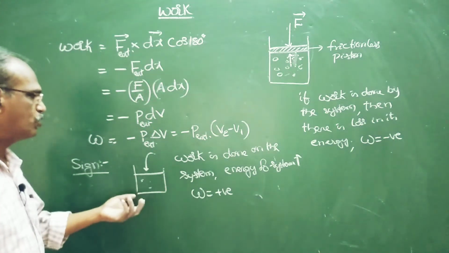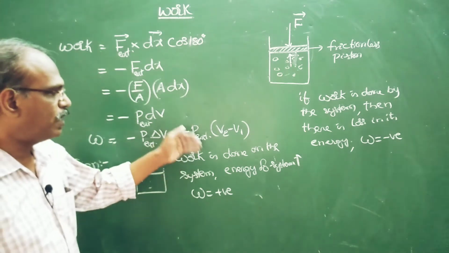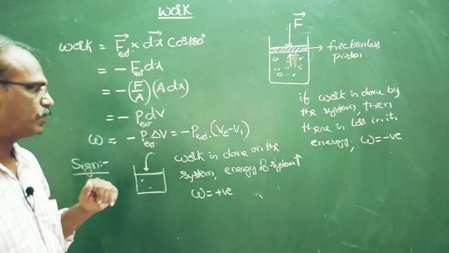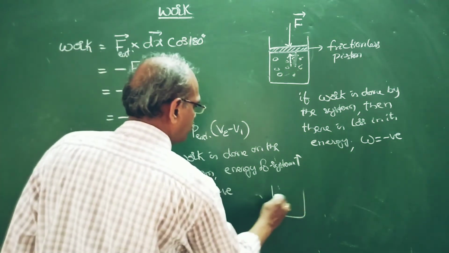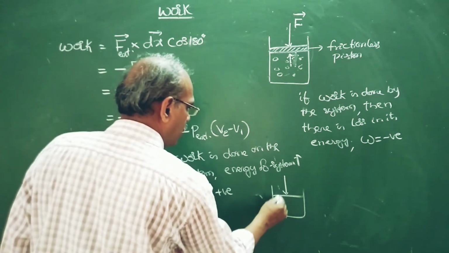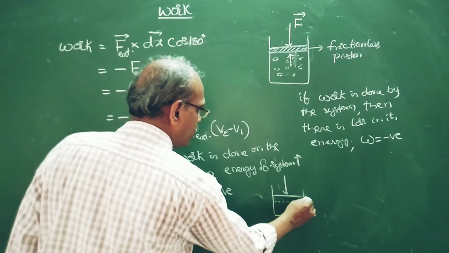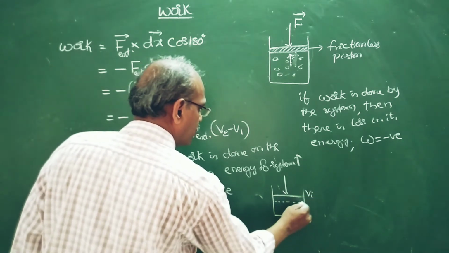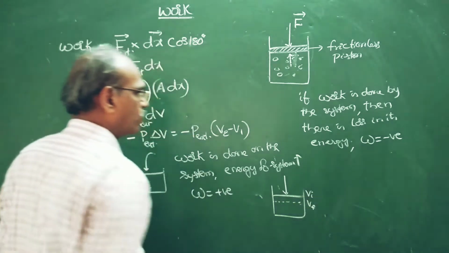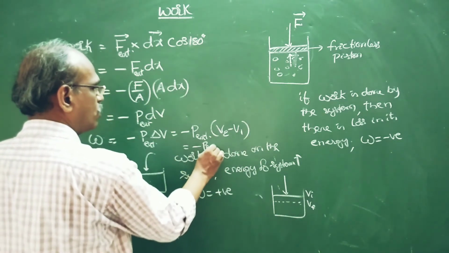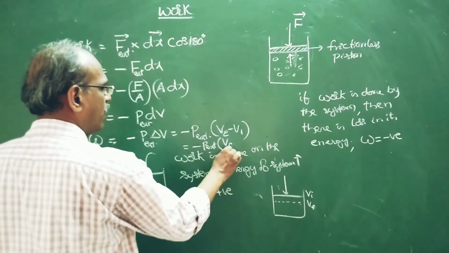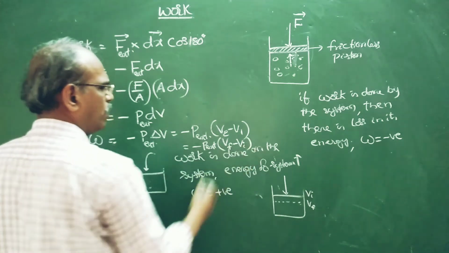Now once again come to this. If work is done on the system, then the piston moves down. This is initial volume. This is final volume. Here also this can be written as P external into V final minus V initial.